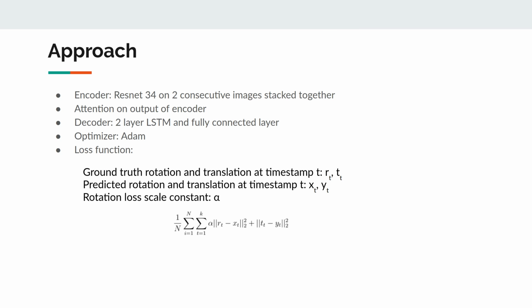In the approach, we're using a ResNet 34 as the encoder, and for the decoder, we're using a two-layer LSTM. We eventually chose Adam for our optimizer, and the loss function is the mean square error between rotation and translation. Here is the formula.